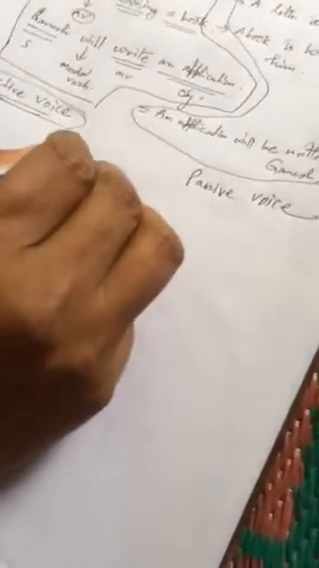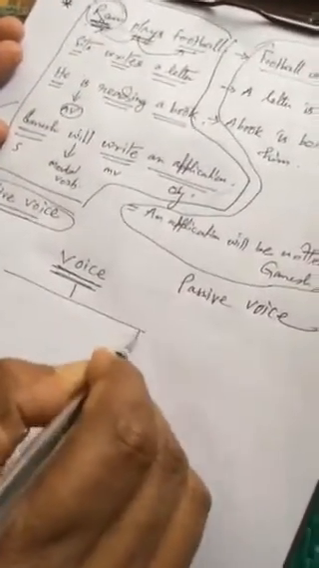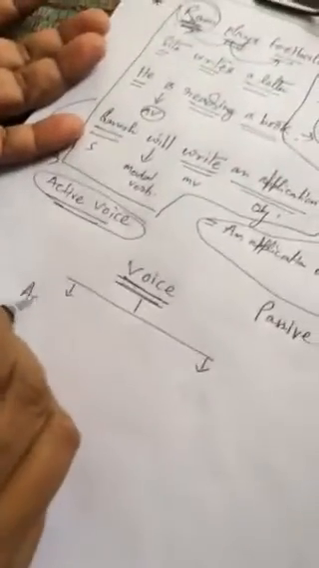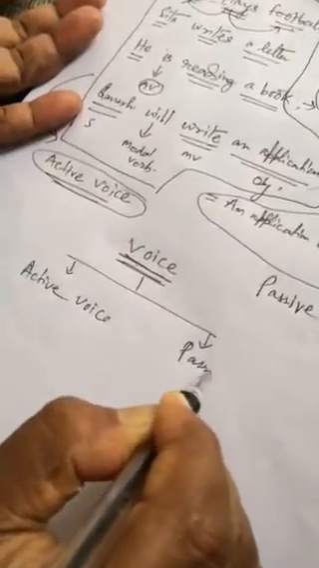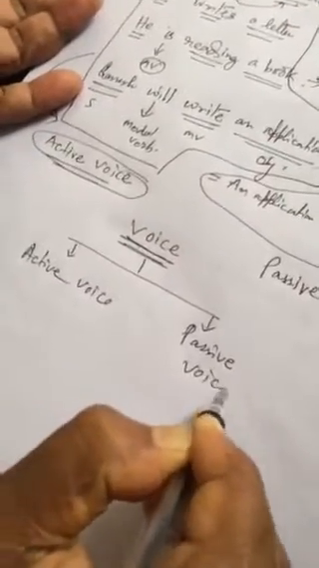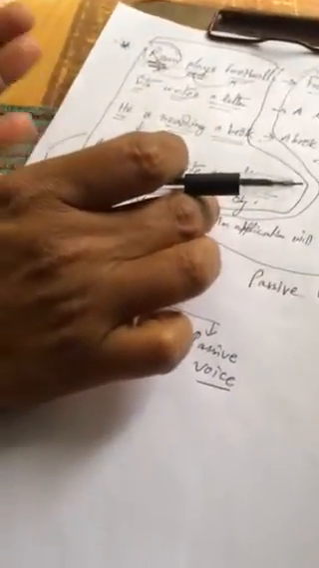It means I am going to teach you voice. By giving so many examples, what I mean to tell you is that what I'm going to teach you is voice. There are two types of voices: active voice and passive voice. So these types of sentences are known as active voice and these types of sentences are in passive voice.